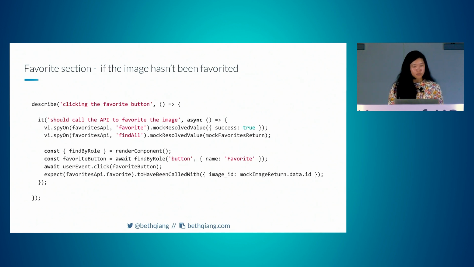So if an image hasn't been favorited and we click the favorite button, we can write a test for it: should call the API to favorite the image. We need to mock the API requests that get fired off when you click the button, and so that's the favorite endpoint and the find all endpoint for the favorites module. And then find that button again. We're using user event to click on that button and then expecting that favorite endpoint to have been called with the image ID.